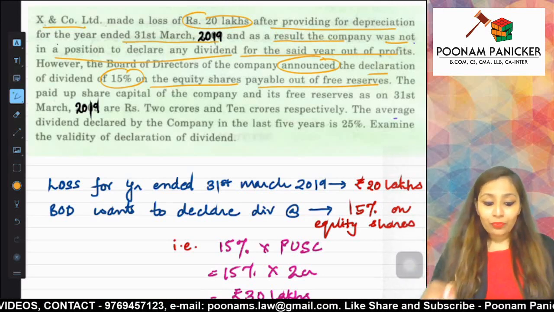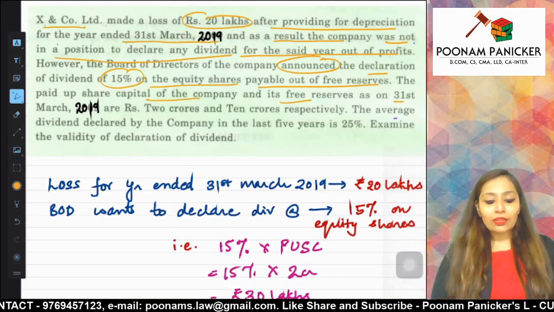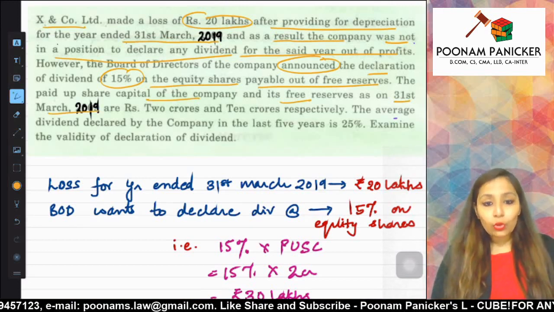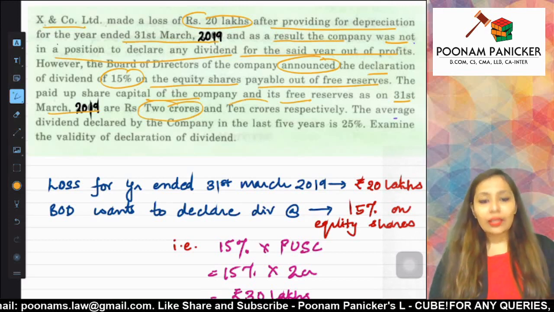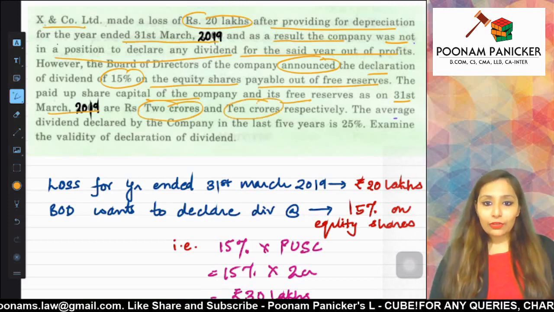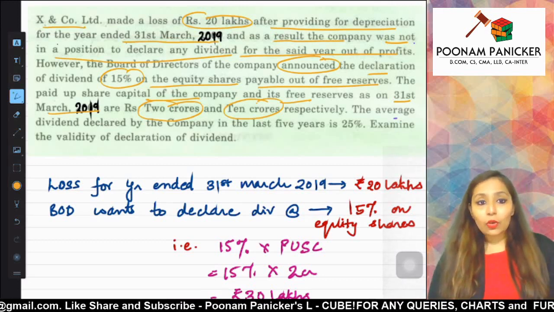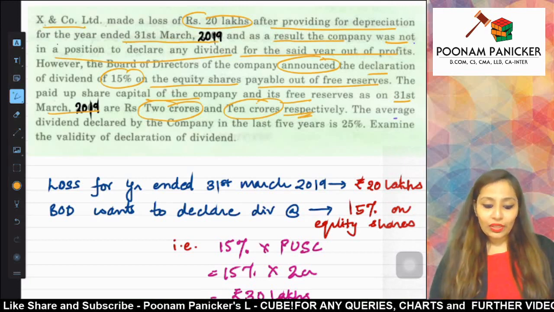Now, the paid up share capital of the company and its free reserves as on 31st March 2019 are 2 crores and 10 crores respectively. So they have given you the figures of the paid up share capital as well as the free reserves.